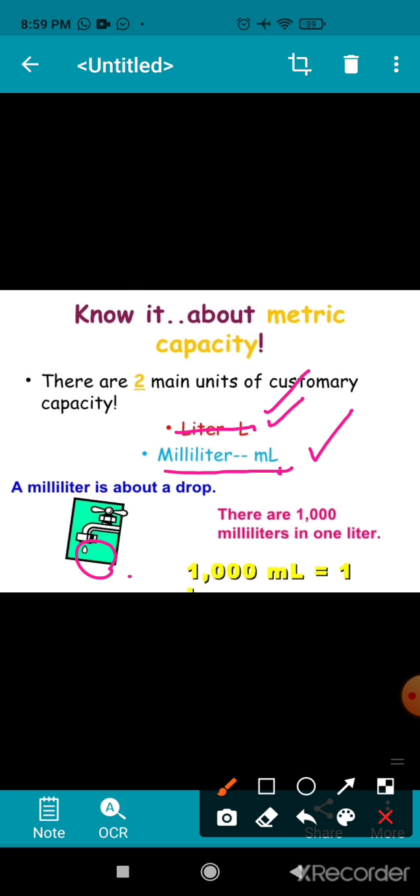And children, all the liquids like petrol, oil, water, diesel, we measure in liter. Okay, and 1 liter has 1000 milliliter. So liter is a standard unit of capacity.